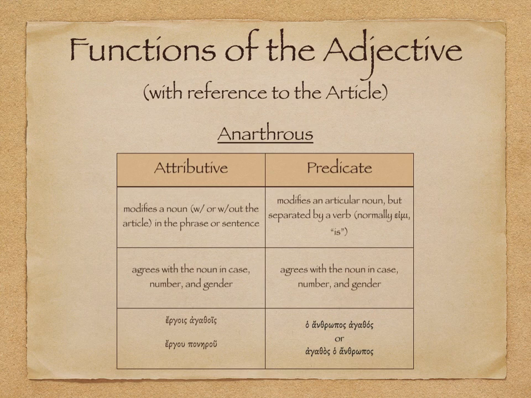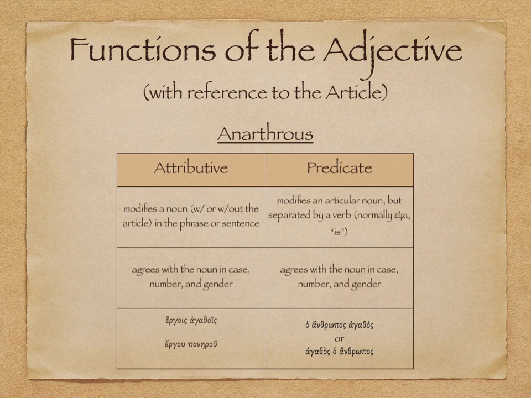Or anarthrous adjectives rather, can be predicate adjectives. They modify a particular noun but they're separated from it by that verb of being. They agree yet in case, number, and gender, but they are giving a quality of it, as we noted earlier. God is true.